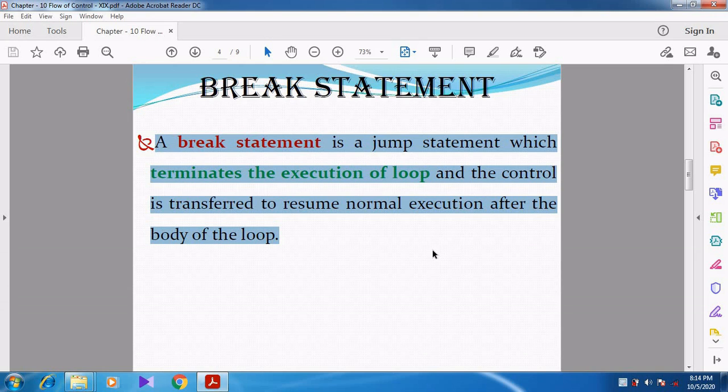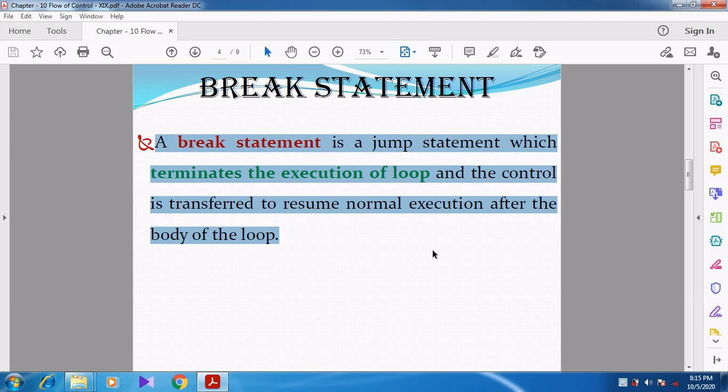We already discussed the break statement in the switch statement. Whenever we come across the keyword break, the loop is terminated and the control is transferred to the normal execution after the body of the loop.